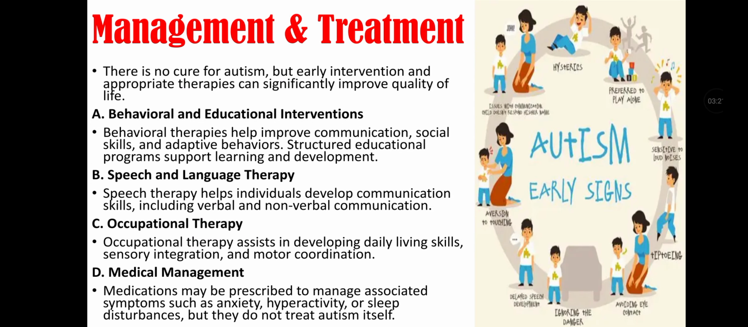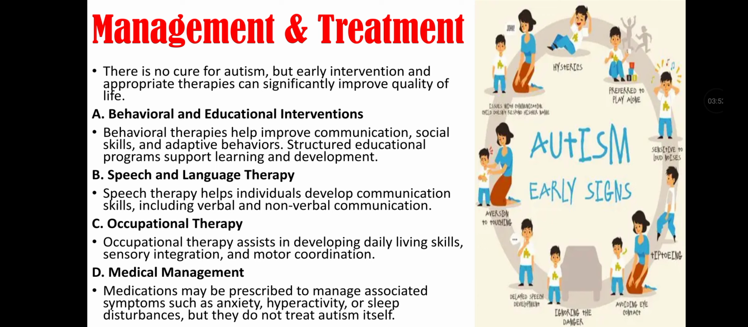Management and treatment. There is no cure for autism, but early intervention and appropriate therapies can significantly improve quality of life. Like behavioral and educational intervention, behavioral therapy helps improve communication, social skills, and adaptive behaviors. Structured educational programs support learning and development. There's another thing included in the management, that is speech and language therapy. Speech therapy helps individuals develop communication skills including verbal and non-verbal communication.